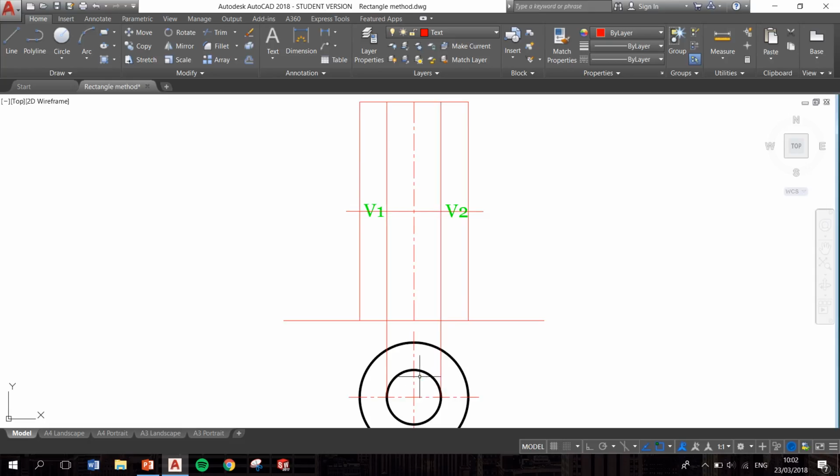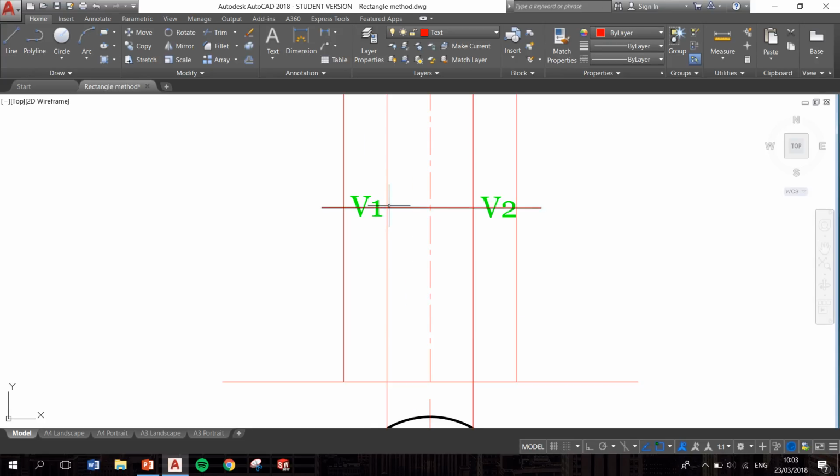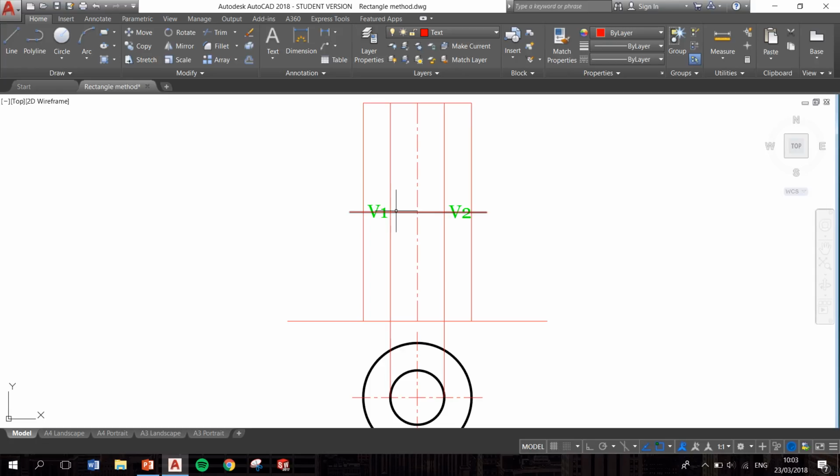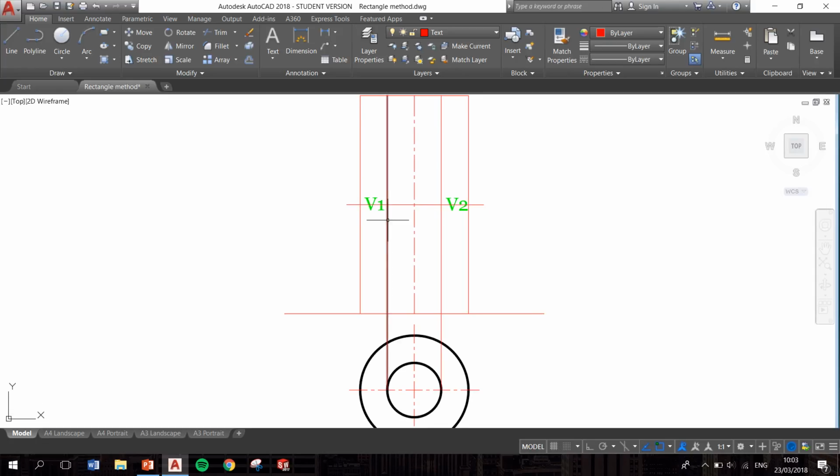I already had my throat circle, so I brought my lines up from my throat circle up to my rectangle, and these are my two outer lines. This is my center line, and then I divided my rectangle in two in the vertical direction. So this gives me this line here, and this is going to be our throat circle line. This is our vertex 1 here and vertex 2 here, basically where our throat circle cuts the lines coming up from our throat circle in plan.